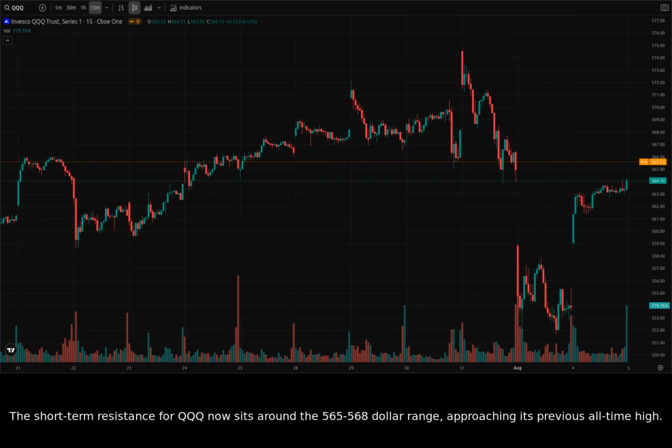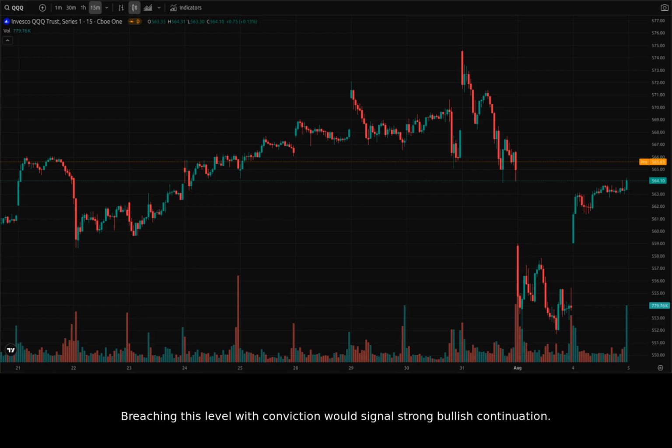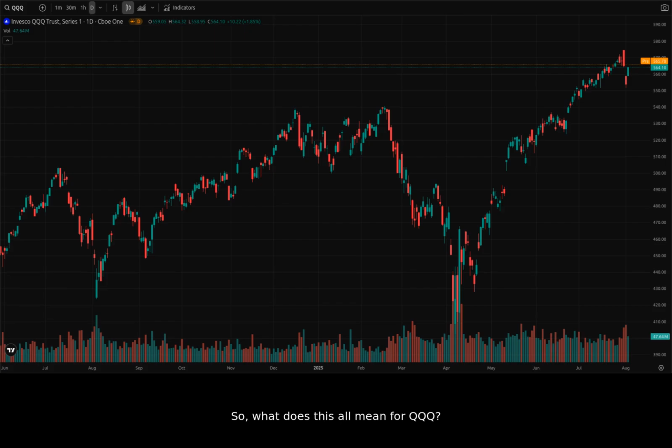The short-term resistance for QQQ now sits around the $565 to $568 range, approaching its previous all-time high. Breaching this level with conviction would signal strong bullish continuation. So, what does this all mean for QQQ?